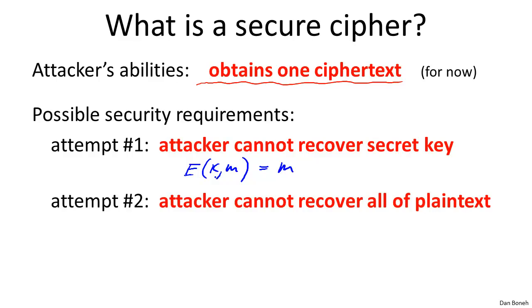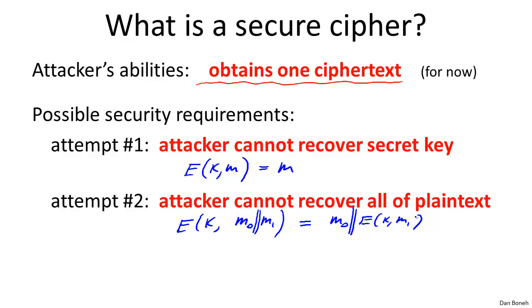So the next thing we can attempt is to say, well, maybe the attacker doesn't care about the secret key. What he really cares about is the plaintext. So maybe it should be hard for the attacker to recover the entire plaintext. But even that doesn't work, because let's think about the following encryption scheme. Suppose this scheme takes two messages. I'm going to use two lines to denote concatenation: M0 || M1 means concatenate M0 and M1. Imagine the scheme outputs M0 in the clear and concatenates to that the encryption of M1, perhaps even using the one-time pad.